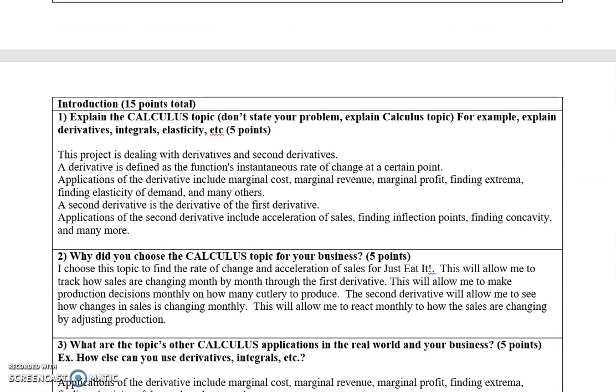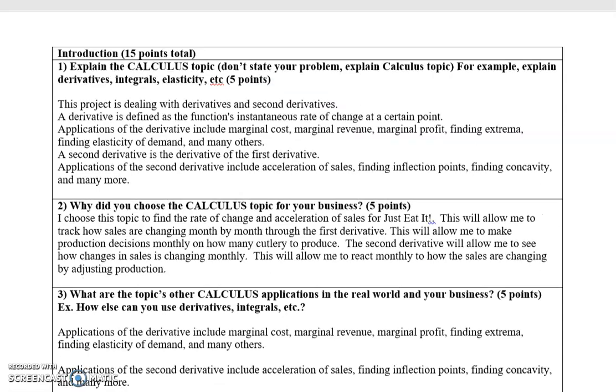The topic that I'm dealing with is derivative, first derivative, and second derivative. The derivative is defined as a function's instantaneous rate of change at a certain point, and a second derivative is the derivative of the first derivative. Applications of the first derivative are like marginal cost, marginal revenue, marginal profit, finding extrema, finding elasticity of demand, and many others. Applications of the second derivative are acceleration of sales, finding inflection points, finding concavity, and many more.